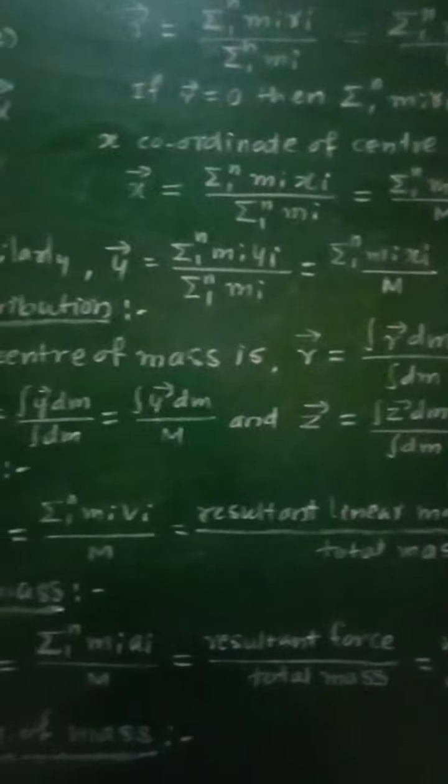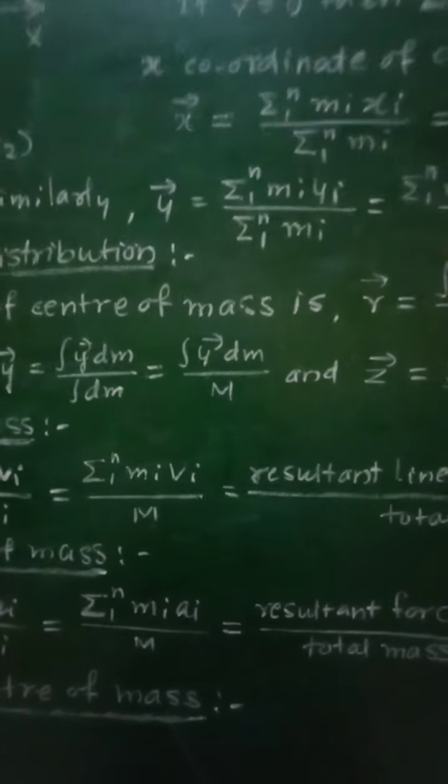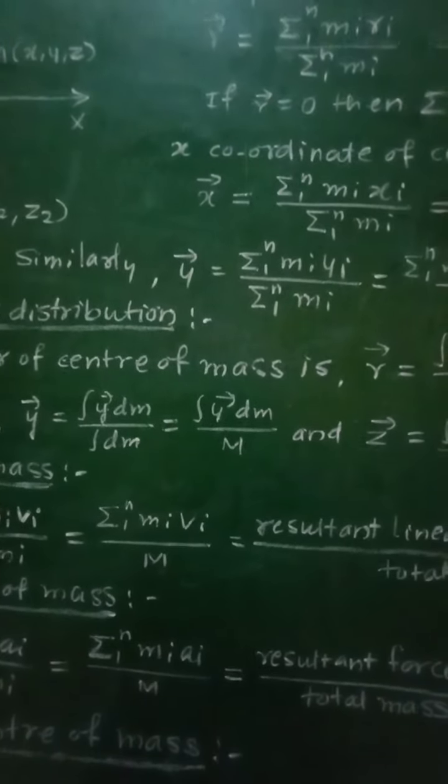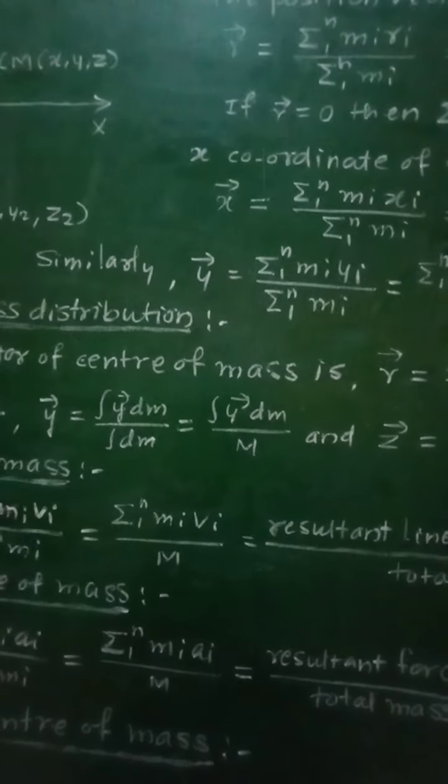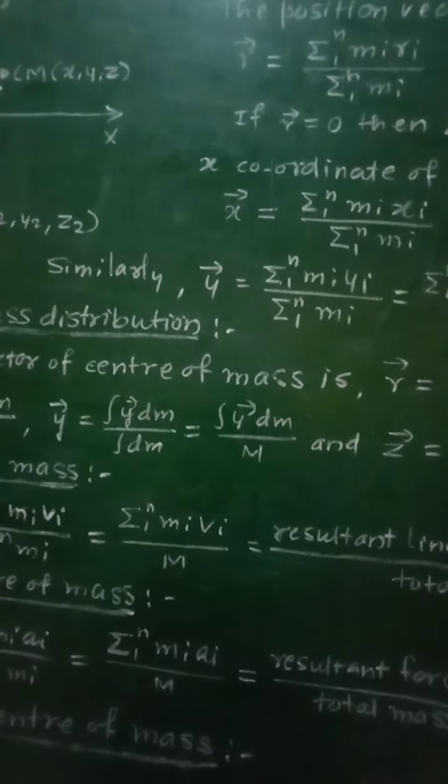Then the Cartesian coordinates of the center of mass will be given as x, y, z.